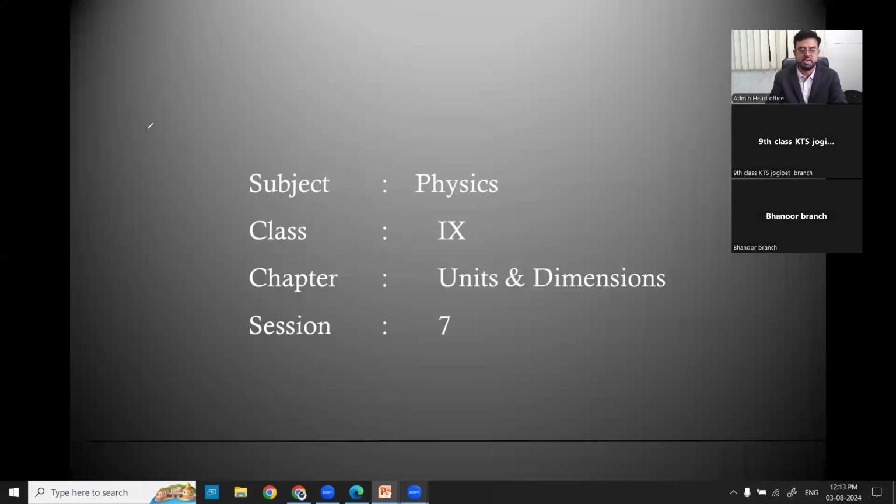As you can see on the screen, and you are well aware, my subject is physics. We are in class 9th, our ongoing chapter, units and measure dimensions. And today we are in the 7th and last session of the topic. Or maybe if anything is there, we'll continue in the next session. But we'll try to close by this session.